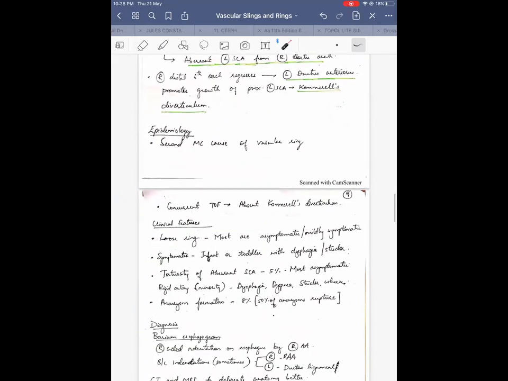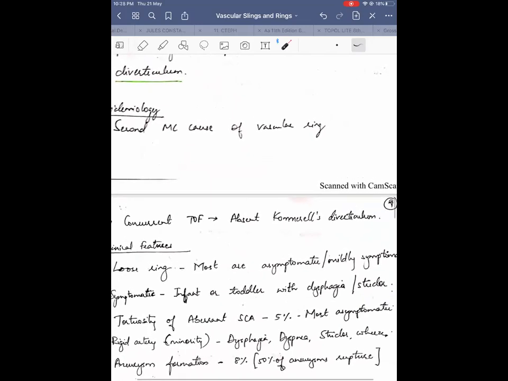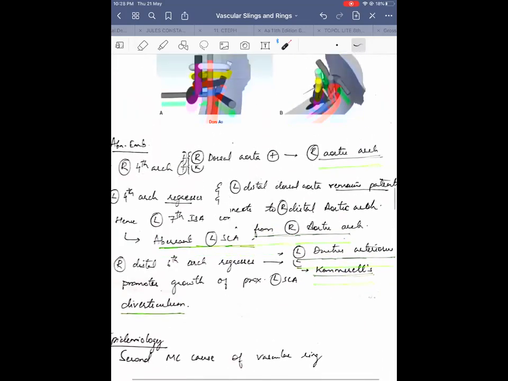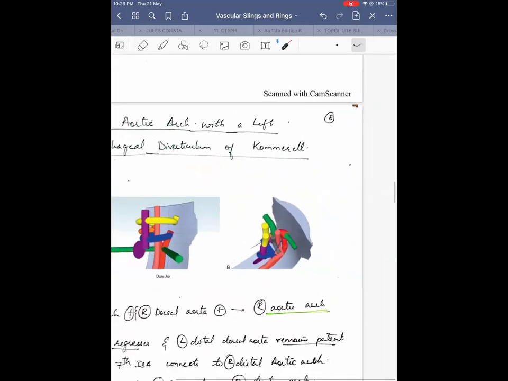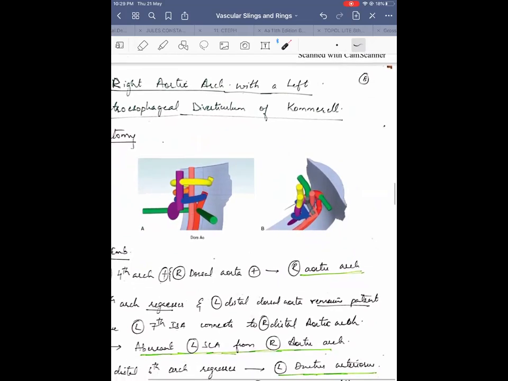If there is concurrent TOF, then prenatally, especially in the pulmonary atresia subsets, there won't be adequate pulmonary blood flow. So the ductus also doesn't receive much blood from the pulmonary arteries to promote growth of this Kommerell diverticulum. So there may not be a Kommerell diverticulum, but still the left subclavian artery is aberrant. There is a left ductus, so it still forms a vascular ring, even in the absence of a Kommerell diverticulum. Kommerell diverticulum is not a mandatory structure to be present to form a vascular ring. Left aberrant subclavian artery and left ductus are enough.